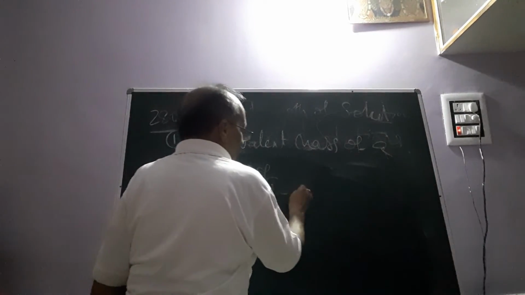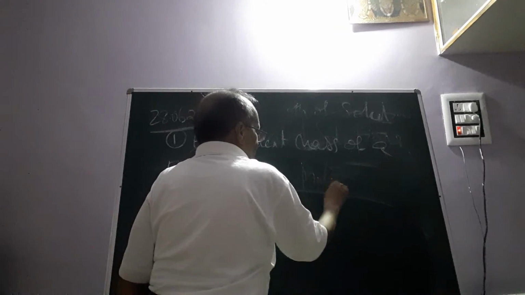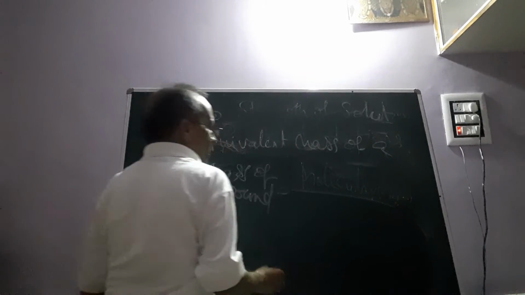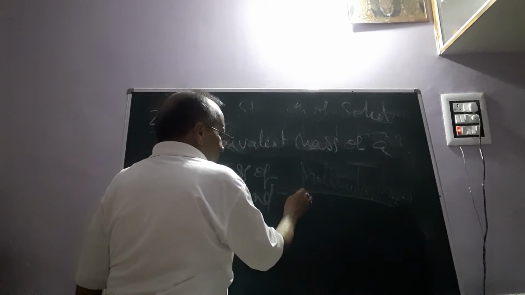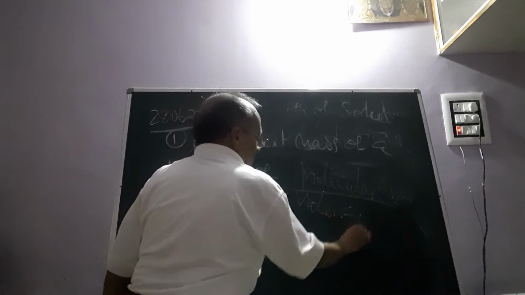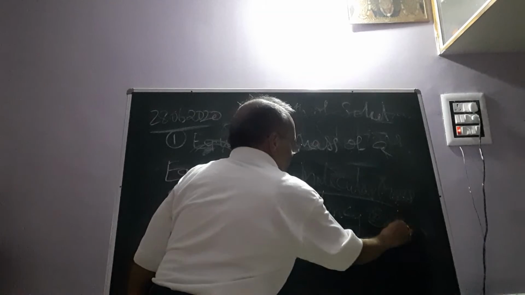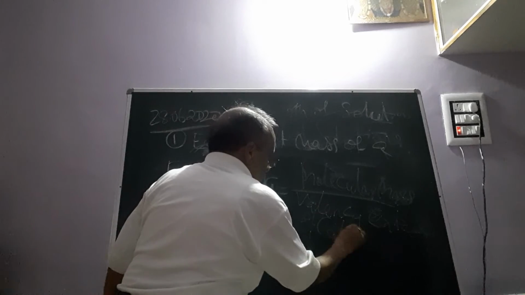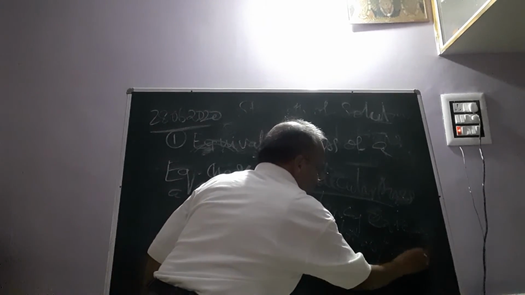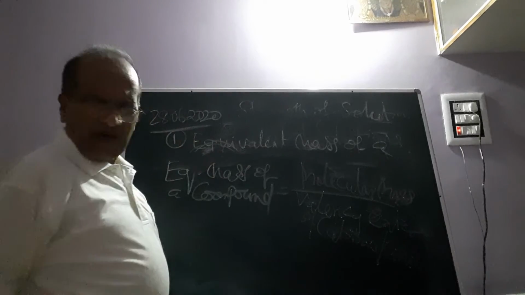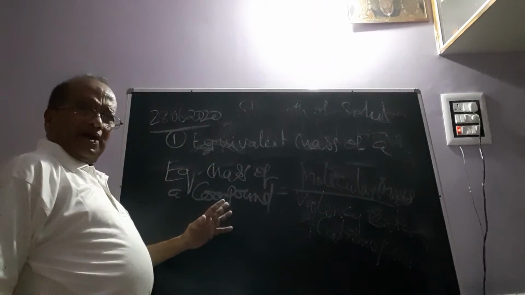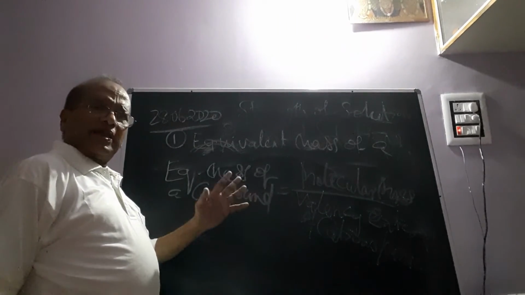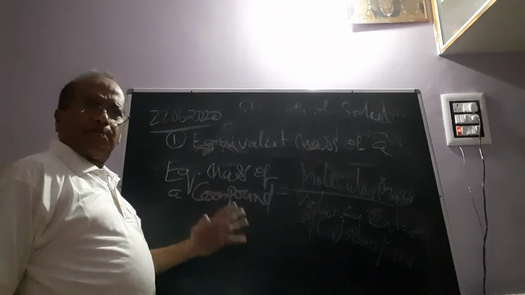So the equivalent mass of a compound is equal to the molecular mass of the compound divided by the valency integer of cations or anions. Dear friends, just now we decided that in a compound, the total valency integer of cation and anion are equal, so that the total valency of the compound is 0.